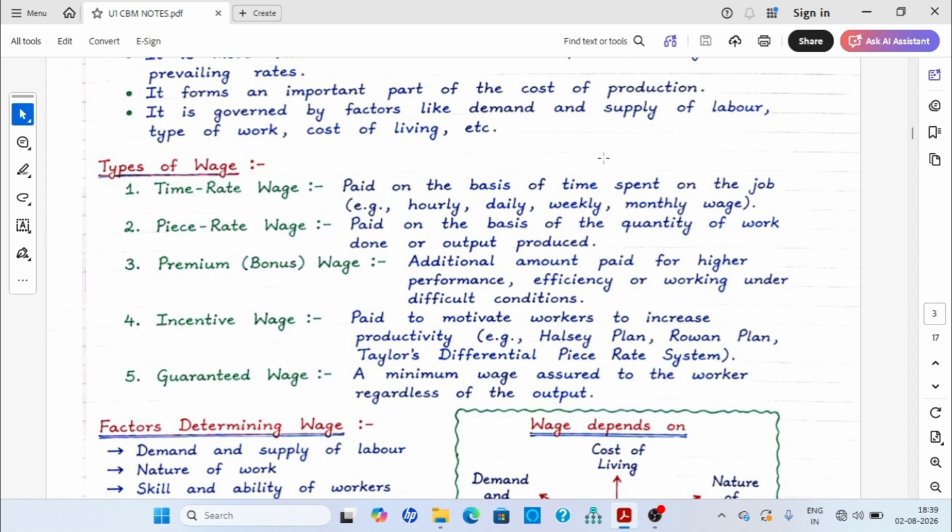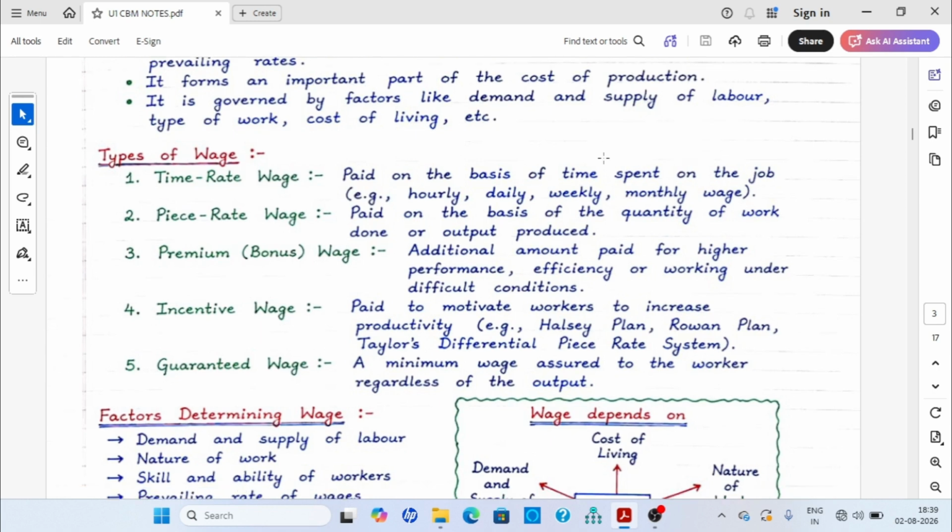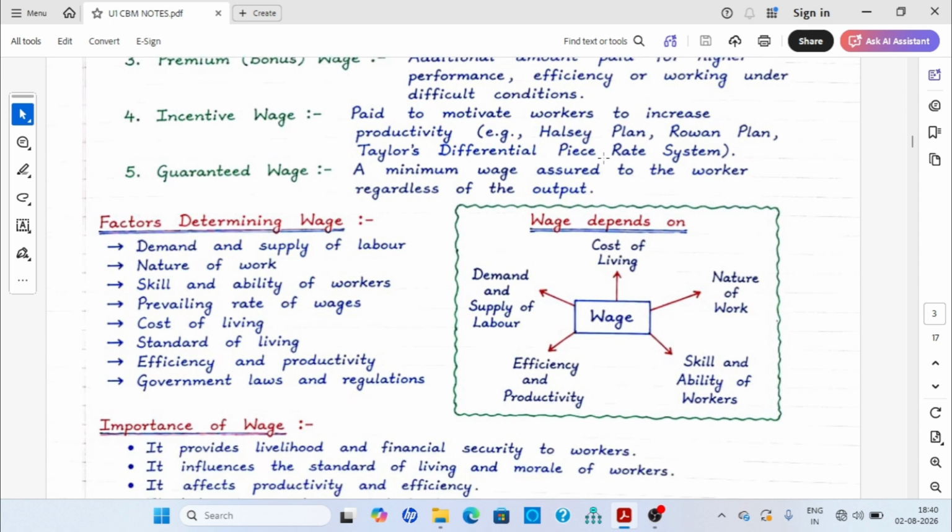Guaranteed wage means a minimum wage assured to the worker regardless of the output gained.